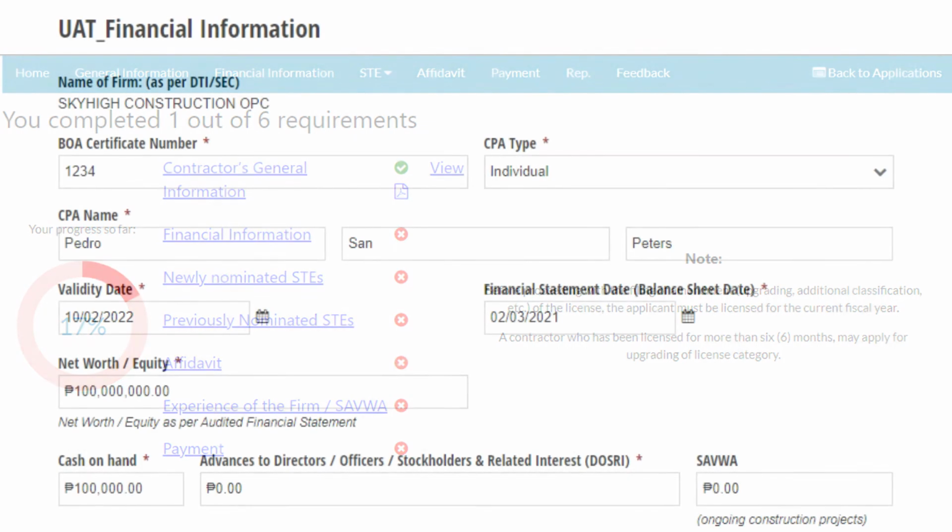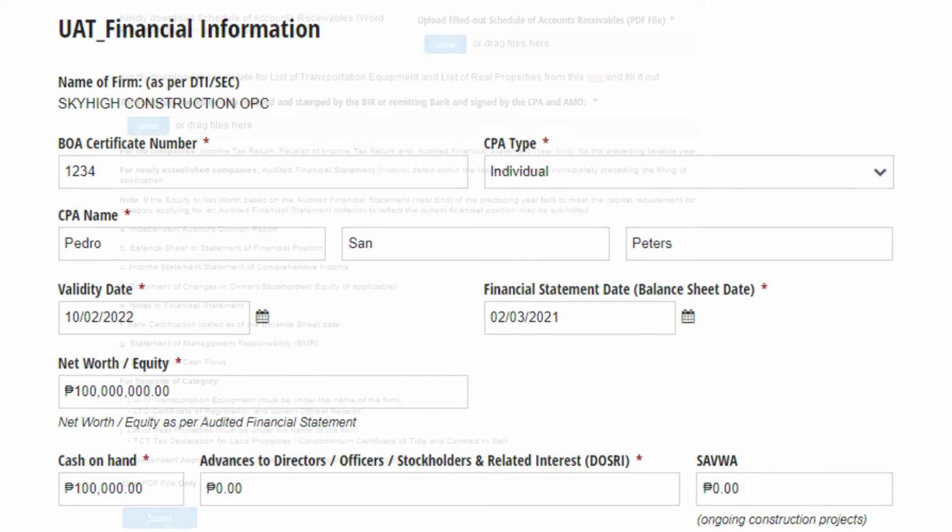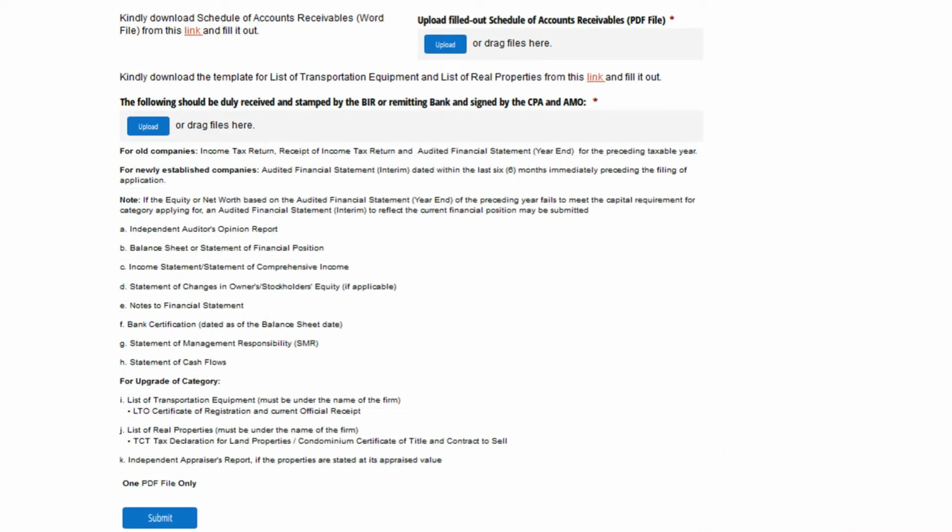The applicant may now proceed with Financial Information tab by selecting the Financial Information link or at the Menu tab. In the Financial Information tab, the applicant should continue to provide the requested information and must upload supplementary documents such as accomplished schedule of receivables. Note: the schedule of receivables template can be downloaded by clicking on the link. And consolidated copy of the following.